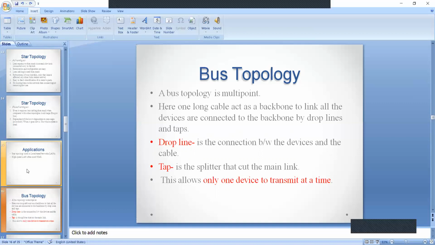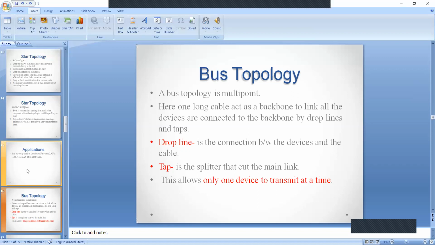Okay, now coming to the third one, bus topology. Bus topology is a multi-point connection. Here, in this topology, one long thick coaxial cable acts as the backbone. That is nothing but a link. The thick long coaxial cable is the backbone of the link.